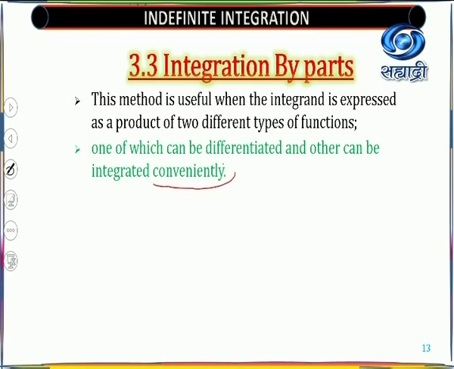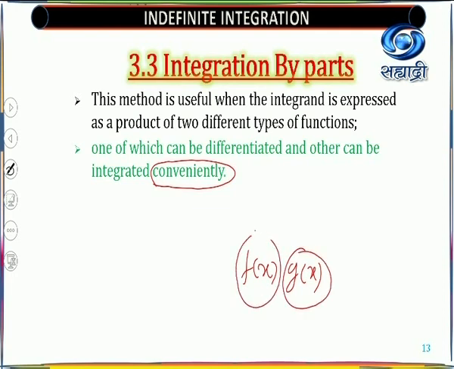Conveniently, this word is very important. Why conveniently? Because you have a product of two functions, f(x) and g(x). Sometimes it is difficult to differentiate g(x), and sometimes it is difficult to differentiate f(x). So you judge which one is easy to integrate and which one is easy to differentiate.